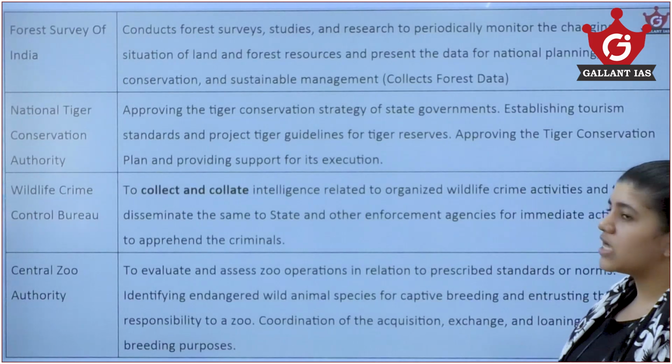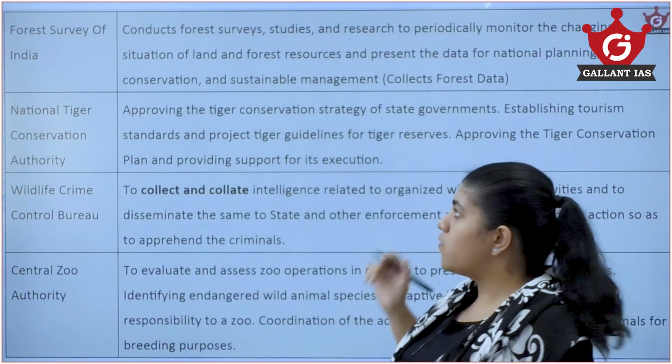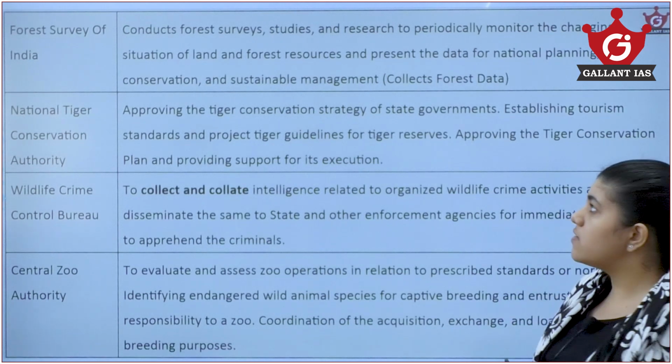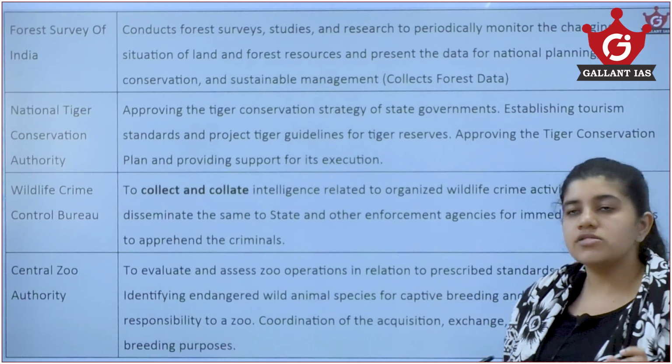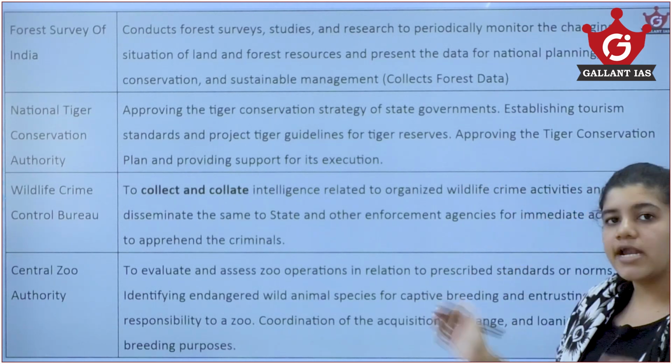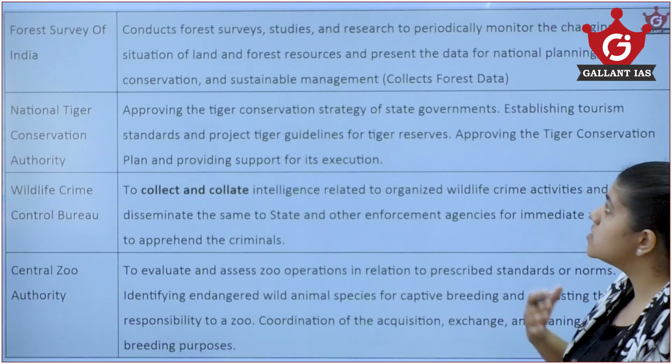So first we need to look at the functions of these 4 departments. If we look at the Forest Survey of India, their main aim is to collect forest data, study forest survey reports, and conduct research periodically.